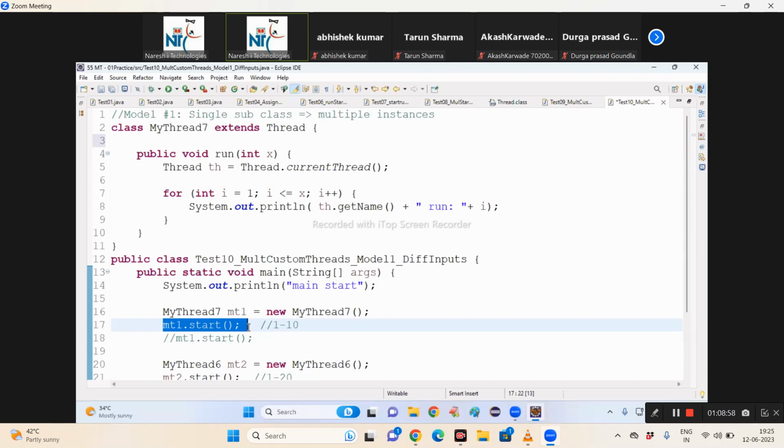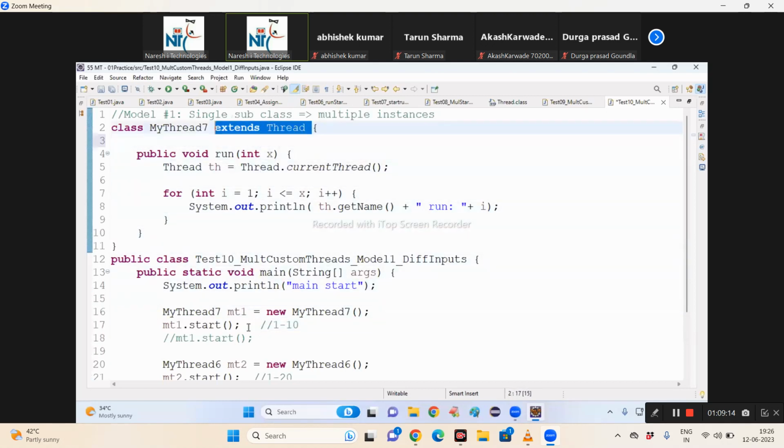Now tell me. So now if I call mt1.start, it is requesting JVM to call which method? No param run. JVM internally calls no param run. No param run is not available in our class. Then will JVM throw any error? It searches in the Thread class. In the Thread class, run method is available. What logic? Thread class has a logic. What is the logic? Just now, today only, you have seen the logic of the run method.